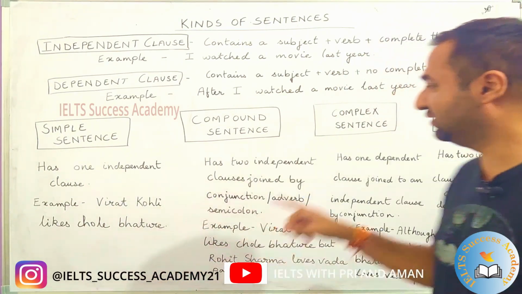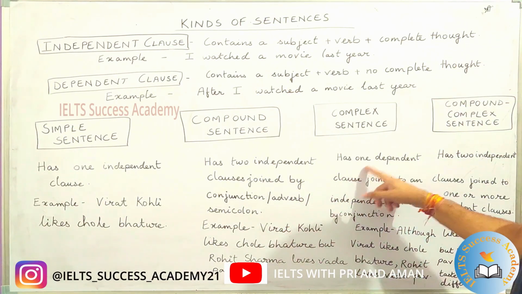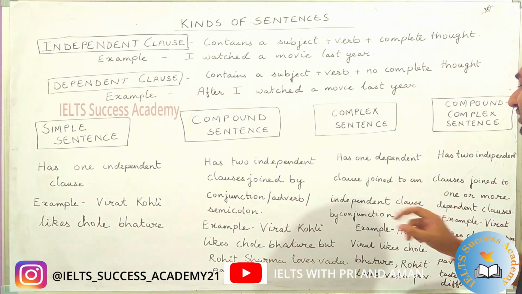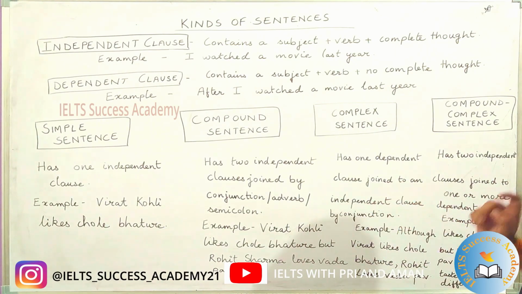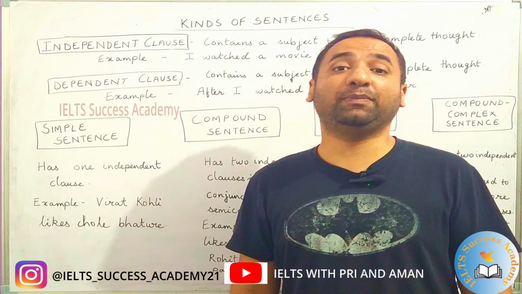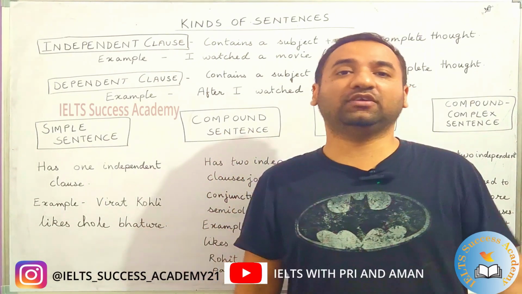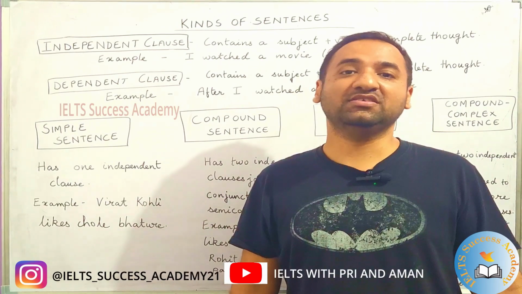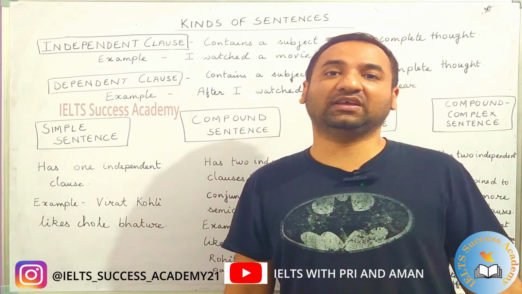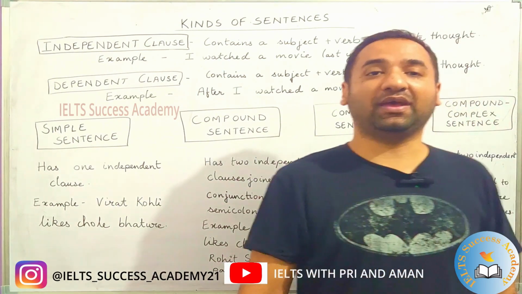Complex sentence. Complex sentences are sentences which have one dependent clause joined to an independent clause by conjunction. One independent clause like a big brother and one dependent clause like a small brother. Okay, joined by a conjunction, the parents.